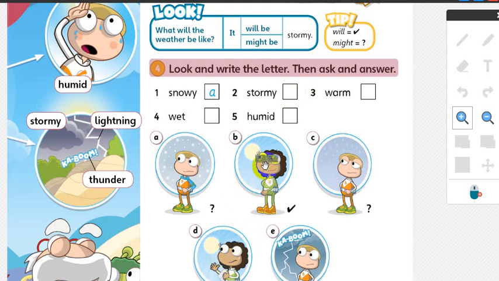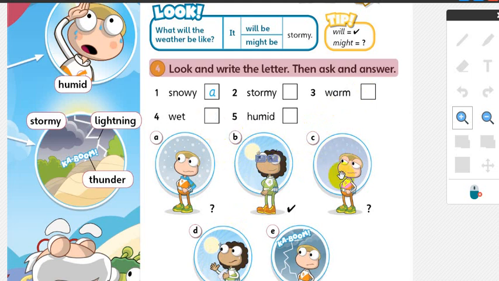Here we have someone wearing sunglasses. Here we have someone, look, there's sweat here, and I think there's a tissue in his hand, so there is humidity in the air, there is water vapor in the air. So this is warm and this is humid. Can you see the sweat here? Right. Of course, this is quite easy for you.